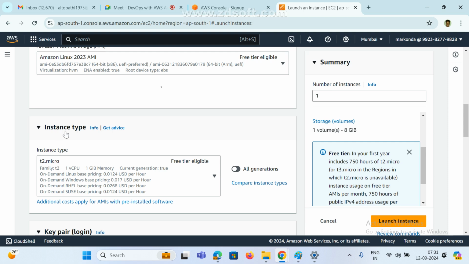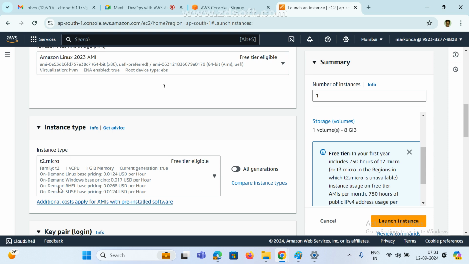This is very, very important, guys. In interviews they mostly ask this. If you say T2 micro, they will understand. If you are an experienced person you have to remember very clearly: don't tell this free tier and all.